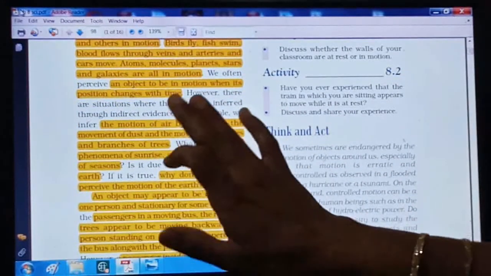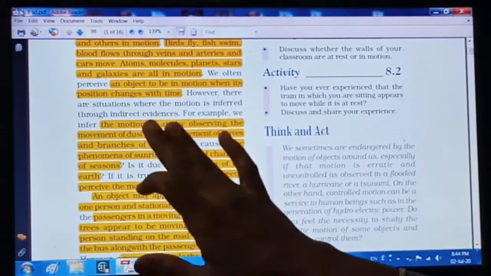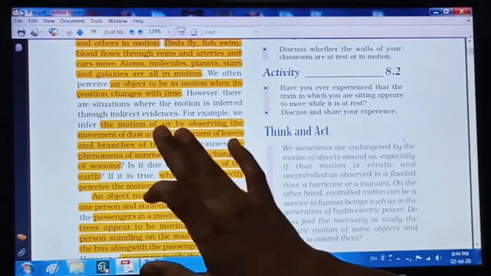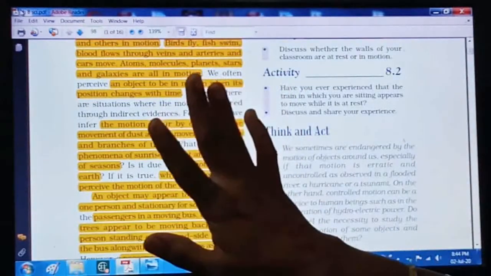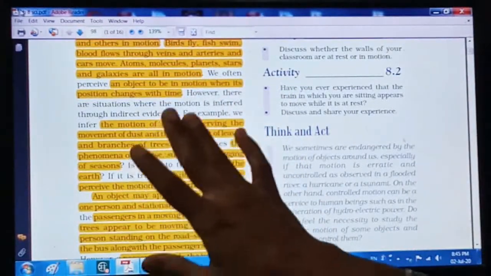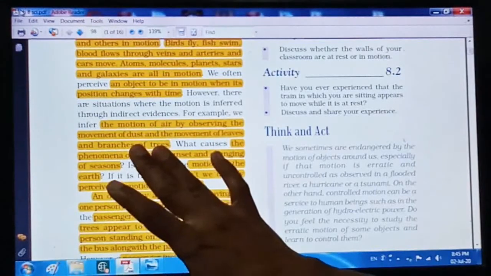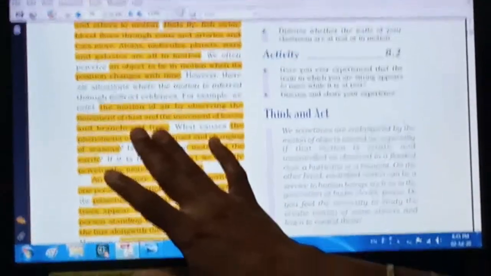Now sometimes we also observe the motion of air. As you know, we can't see air, but we can still observe the motion of air. Are you able to see the air in front of me, or in front of you?